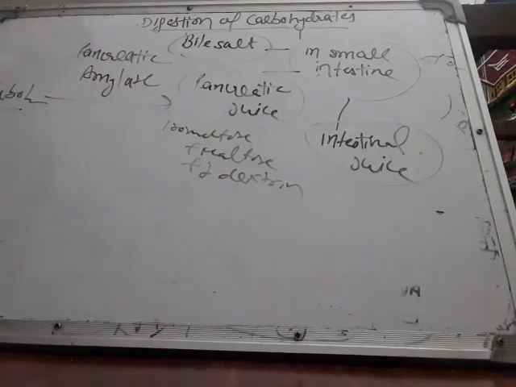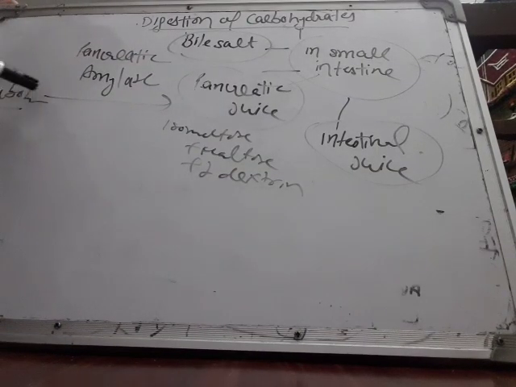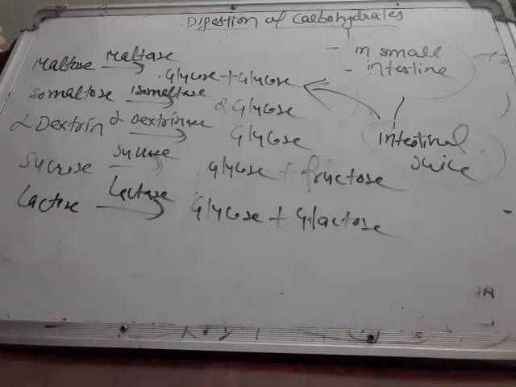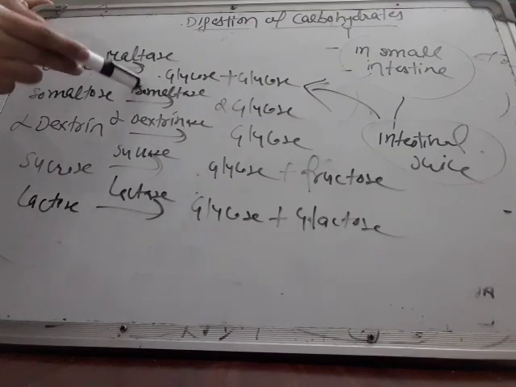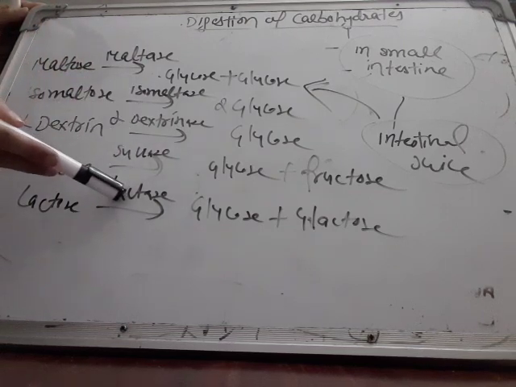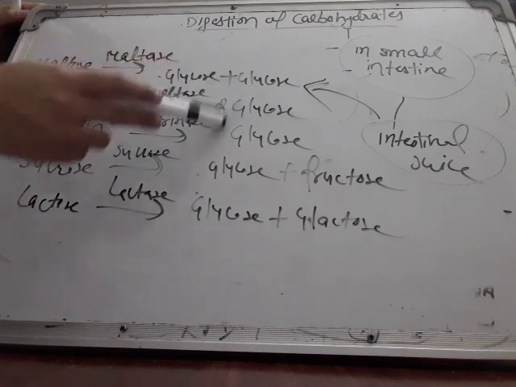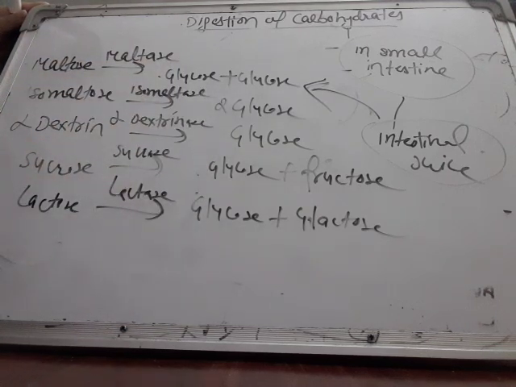Now these carbohydrates are acted upon by intestinal juice, which has several enzymes that break down the partially digested carbohydrates into their simplest sugar, that is glucose.